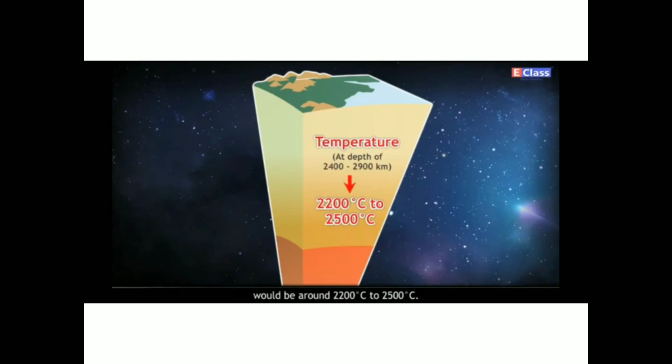The average density of the layer is 4.5 grams per centimeter cube, and it increases with the depth. Increasing pressure is the reason behind this. The density of the lower mantle is about 5.7 grams per centimeter cube.